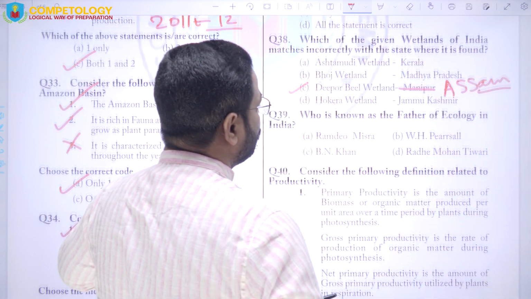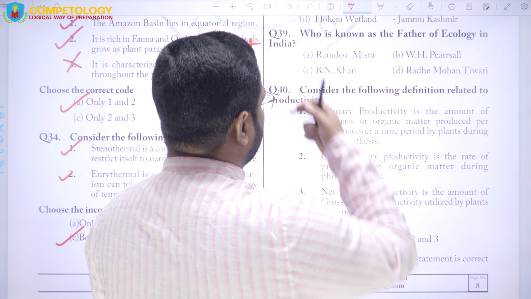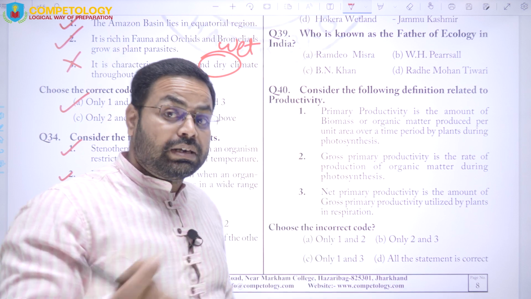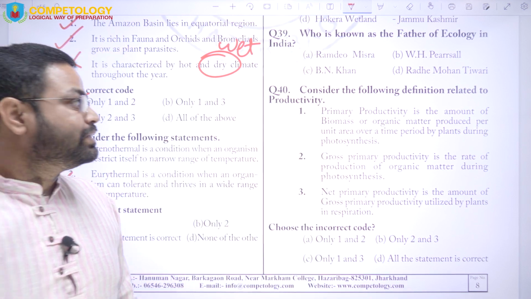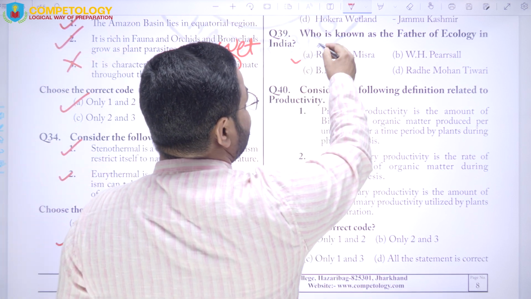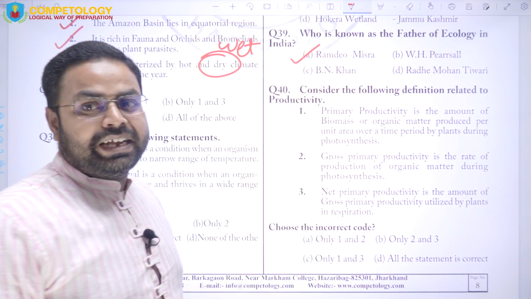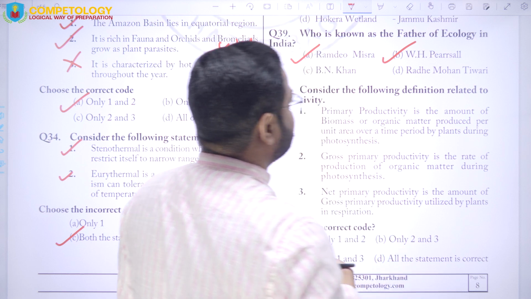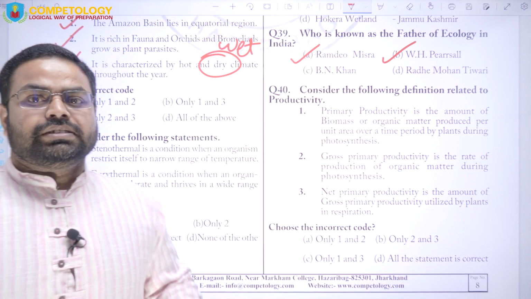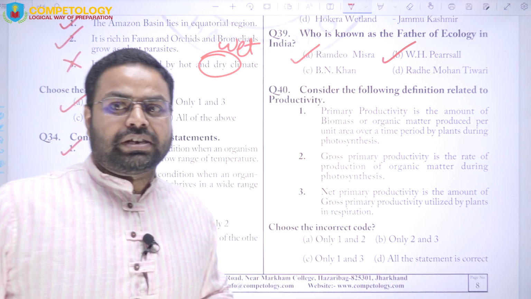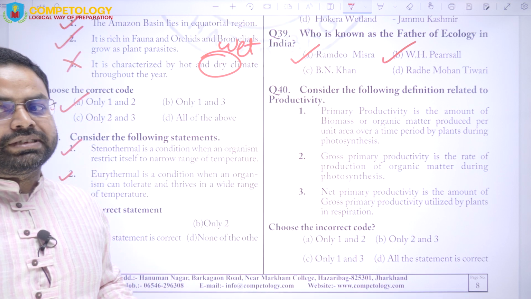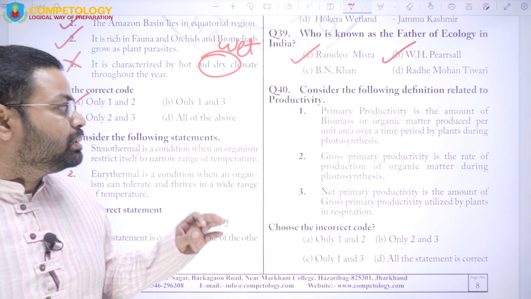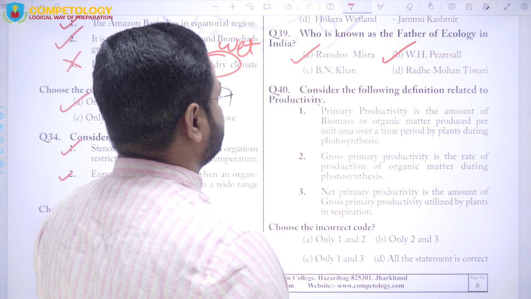Next is, who is known as the father of ecology in India? Not in the world but in India, right? So here it is a tricky question and Ramdeo Misra is the answer, right? He had done his PhD under the guidance of W.H. Pearsall in London, in the British UK, right? So he is the person who had been named as the father of ecology in India.